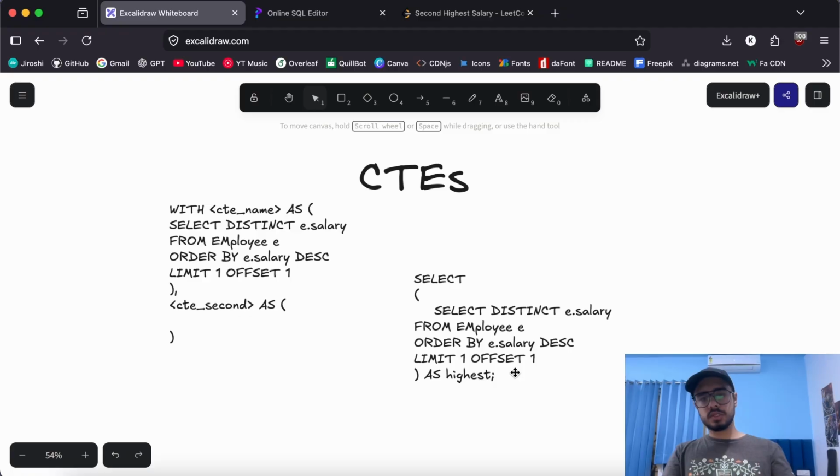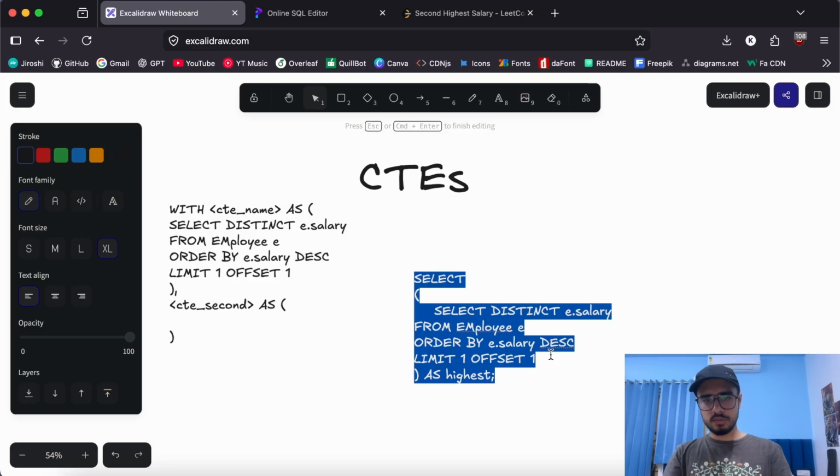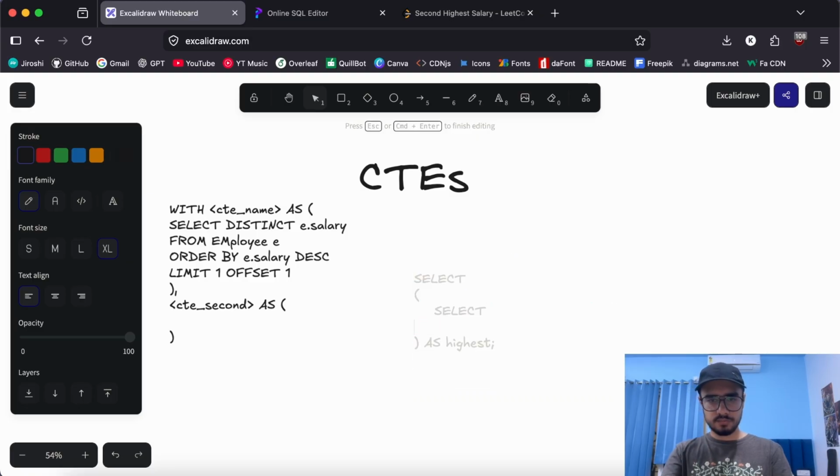So how do we use it in the existing query? Instead of writing this whole mess, we can just use something like select salary from our CTE name, and it should probably work.